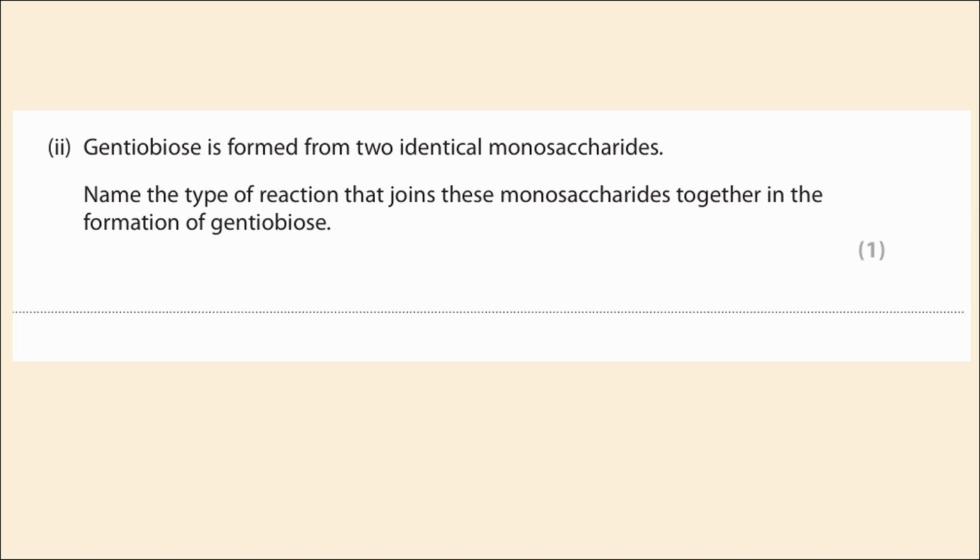Second part from that question: gentiobiose is formed from two identical monosaccharides, and you have to write the type of reaction. Please note that's not the type of bond, the type of reaction. Whatever the monosaccharides can be, if they want to join together, they have to go through the reaction called condensation.